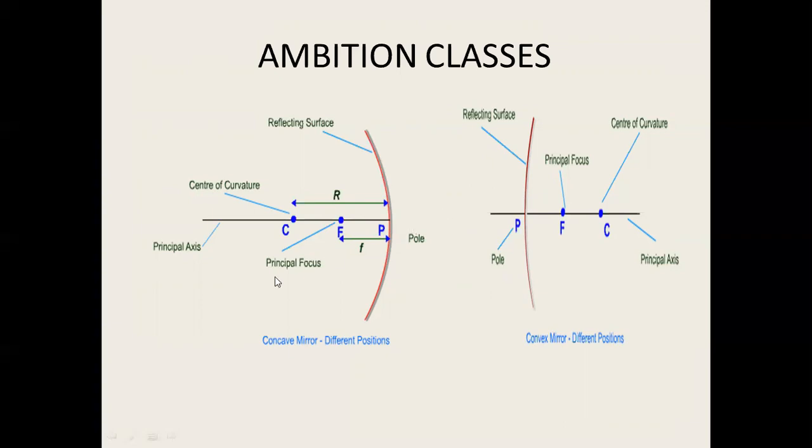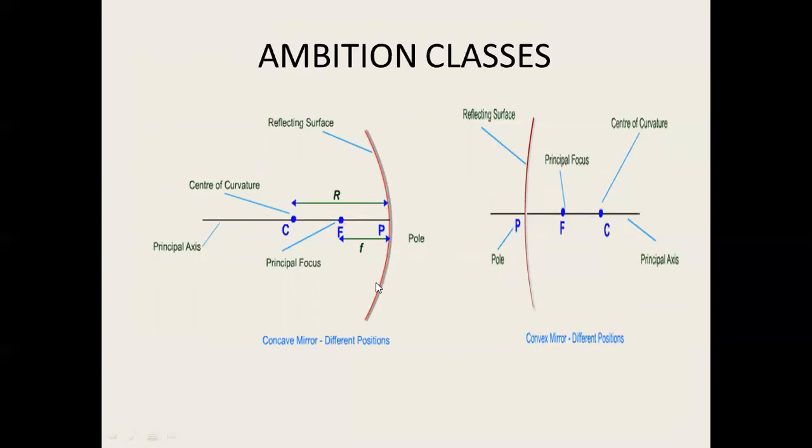A few things we should know about these spherical mirrors. This is the mirror. So a mirror is a part of a sphere. The center of the sphere from which the mirror is formed is known as the center of curvature. The midpoint of the mirror is known as the pole, and the line passing through the center of curvature and pole is known as the principal axis. The distance between pole and center of curvature is known as the radius of curvature. And all the rays which are parallel to the principal axis meet at a point F after reflection. This is known as the focus.